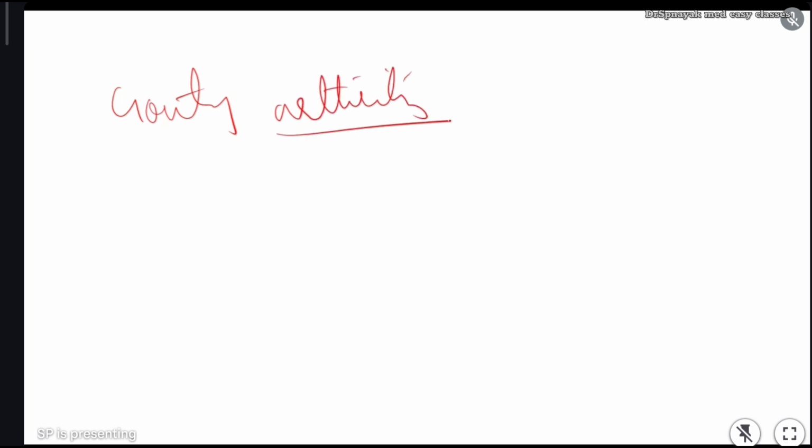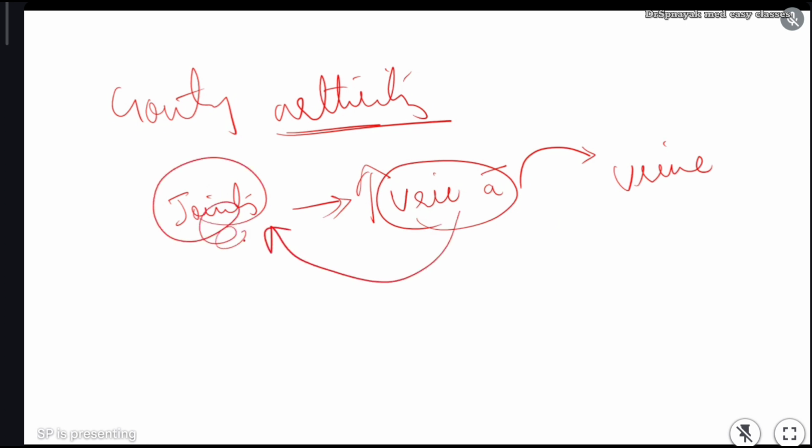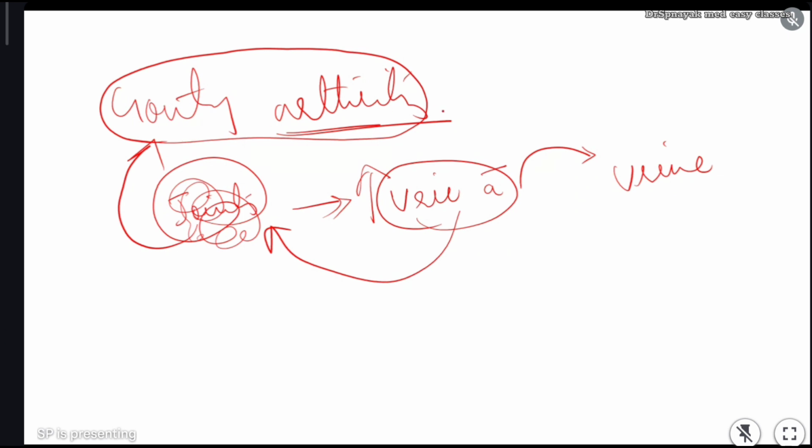Okay. Next one is we have gouty arthritis. Same, arthritis means inflammation in the joint, pain in the joint. Here gouty arthritis means, see, we have a very important excretory waste product which is called uric acid. Uric acid is continuously produced in our body. It will slowly excrete from urine. But in some situations, this uric acid concentration increases and it will accumulate in the joint, and with that it will cause inflammation in the joint. That type of inflammation in the joint, pain in the joint, is called gouty arthritis.